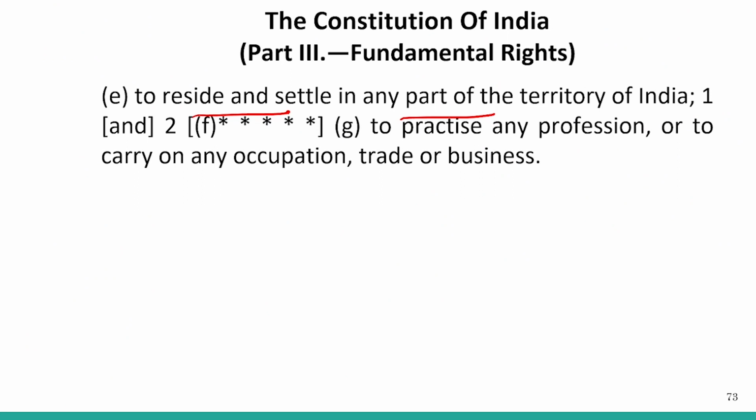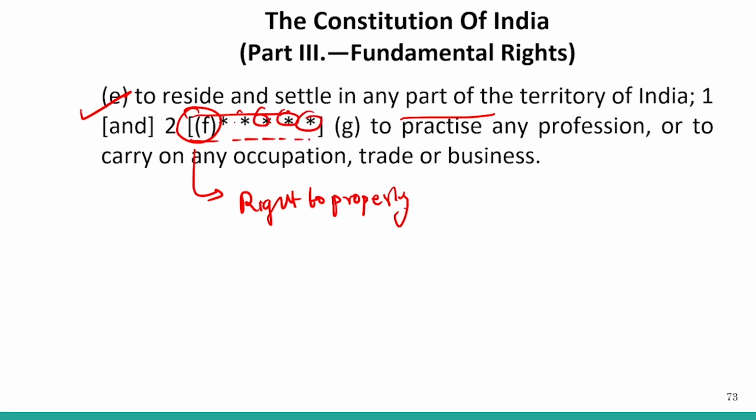There is one last freedom, after the freedom to reside and settle in any part of the territory and to move throughout the country, mentioned under Article 19 D and E. Article 19F was talking about the right to property. You see that there are dotted marks instead of the article.